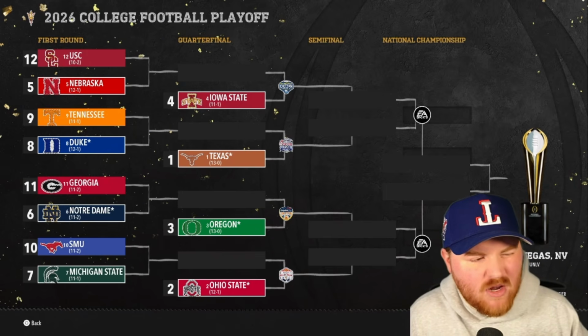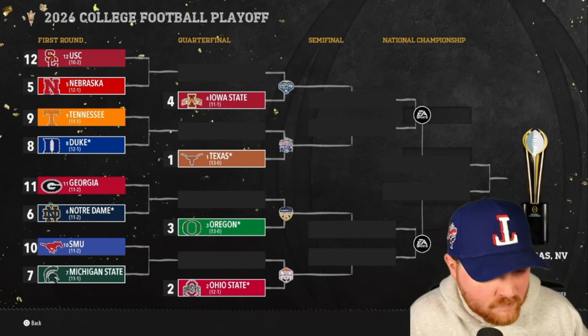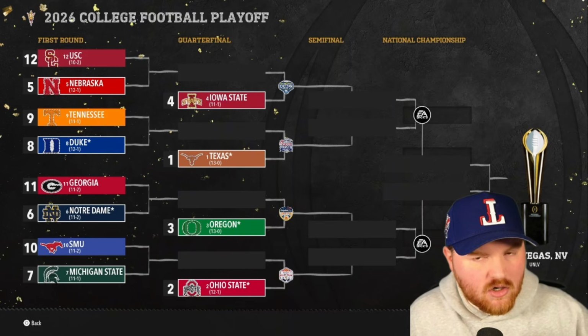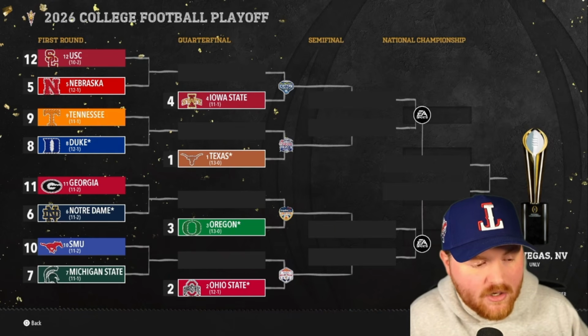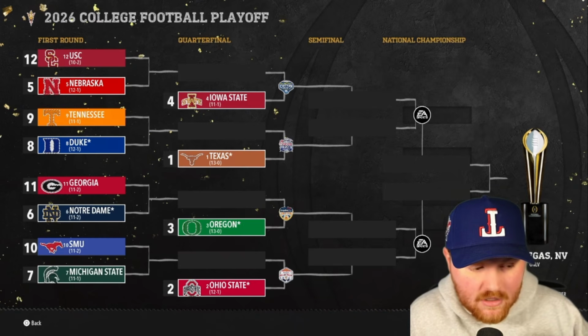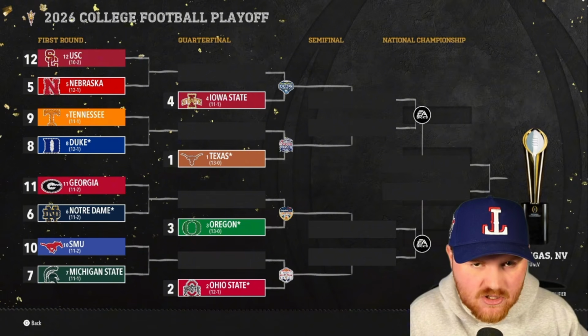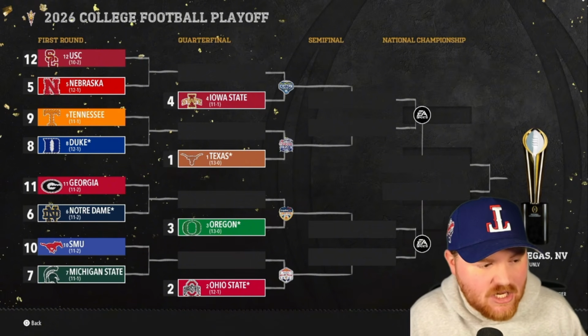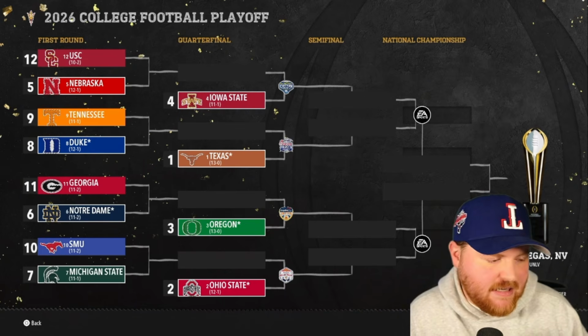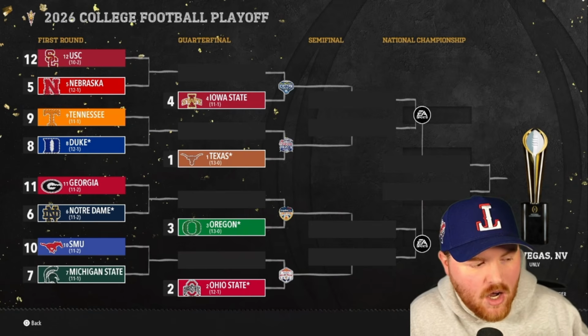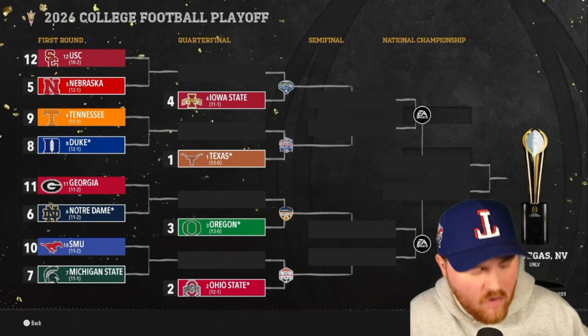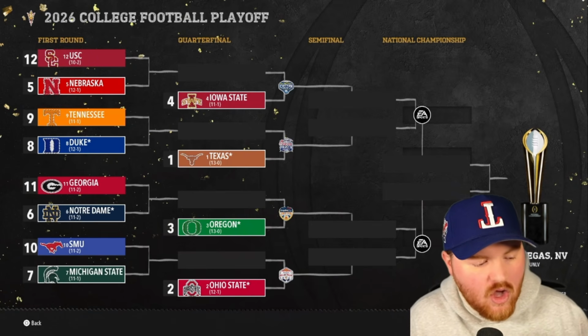Georgia and Notre Dame in a rematch of last year's quarterfinal, in which Notre Dame won, Notre Dame being the defending national champion. Winner takes on Oregon in the Orange Bowl. Now, a thing of note here, Oregon and Notre Dame was last year's national championship game. Of course, Notre Dame getting that win. We'll see if we get that rematch in the second round. Michigan State and SMU, 2 other new teams from the Big Ten and the Conference USA, respectively, hosted by Michigan State in East Lansing. Winner takes on Ohio State in the Fiesta Bowl.